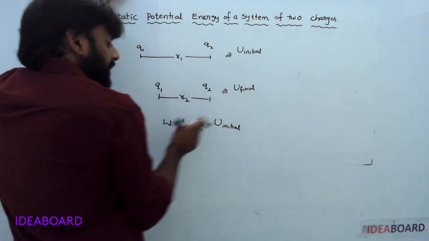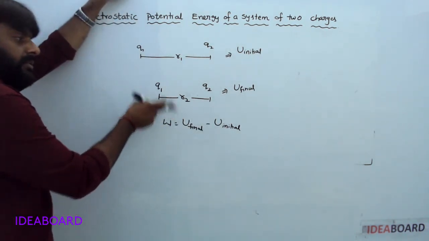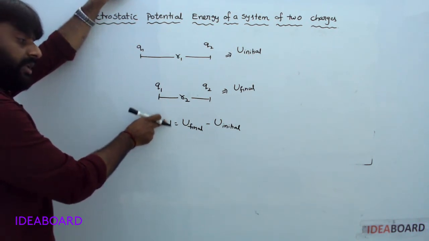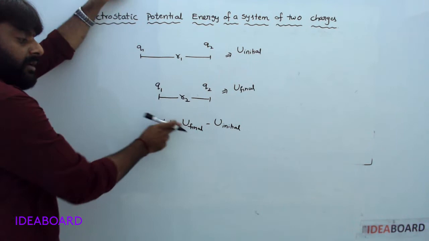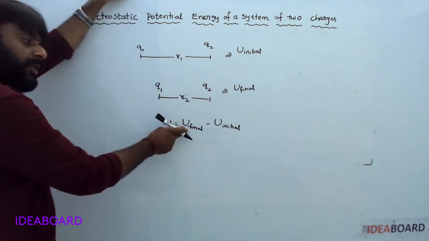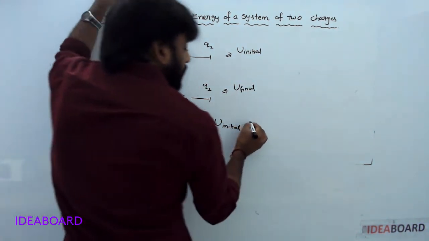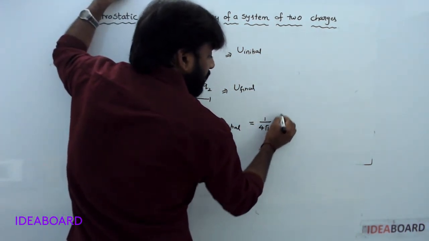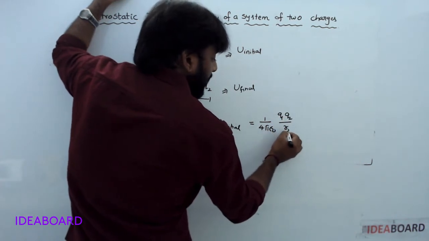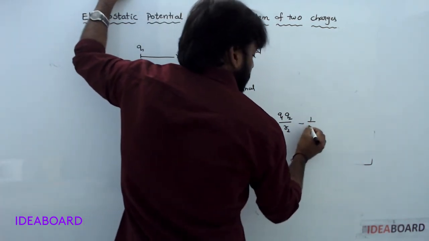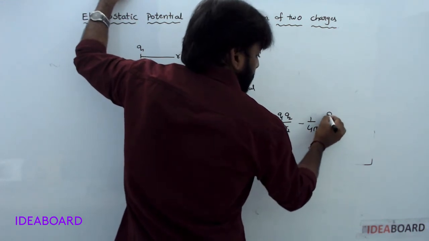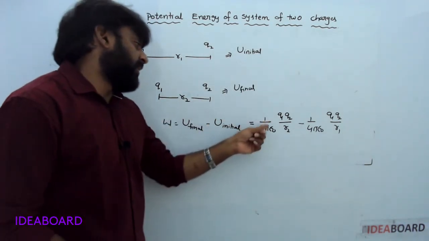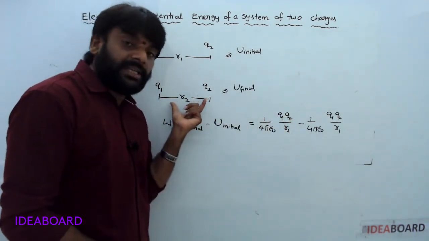Why have I taken this? Due to an external force, work is done on the system. So for that purpose, final potential energy minus initial potential energy. What is the final potential energy here? 1 by 4 pi epsilon naught Q1 Q2 by R2, minus the initial potential energy, 1 by 4 pi epsilon naught Q1 Q2 by R1. Final is 1 by 4 pi epsilon naught Q1 Q2 by the separation distance R2.